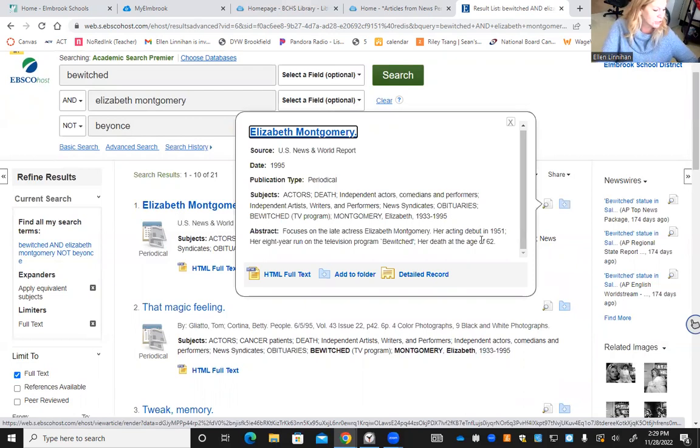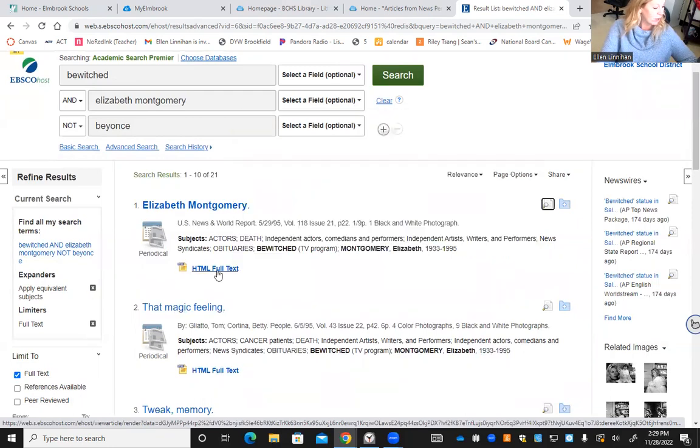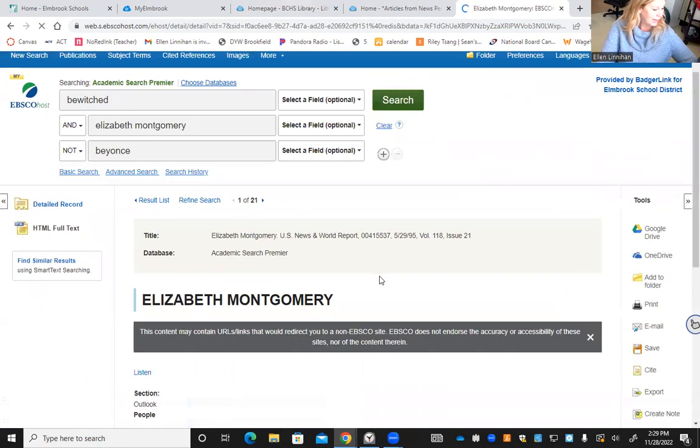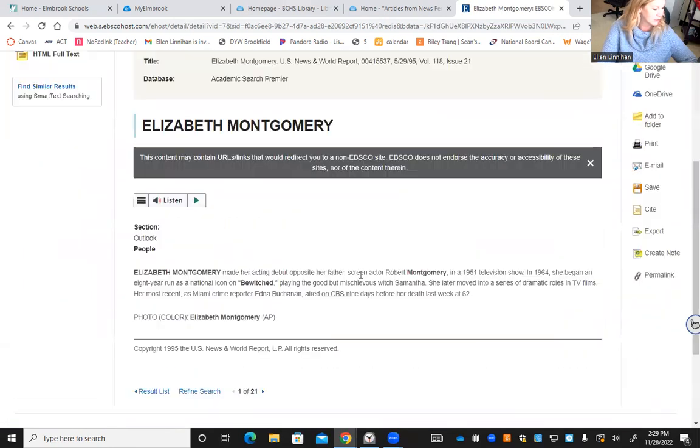I can read 2 lines to decide if that's going to be a good article for me or not, instead of actually opening up the whole article and reading through it and then making a decision. This helps you kind of cut to the chase and decide if it's a good one or not. But let's say I decided this is a good one, which is awesome because it's got the full text there because I already clicked on that box that said only the full text ones. So if I open this up, and here's my awesome article, which is not so awesome because it's just a tiny little blurb in People magazine.